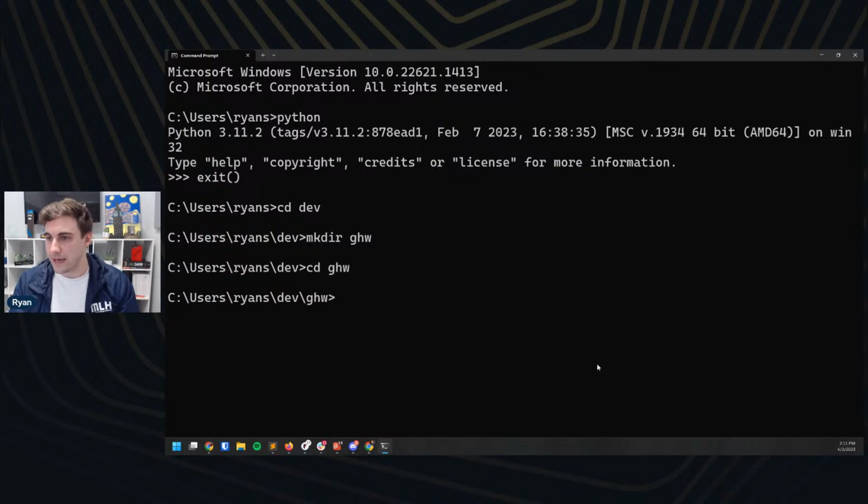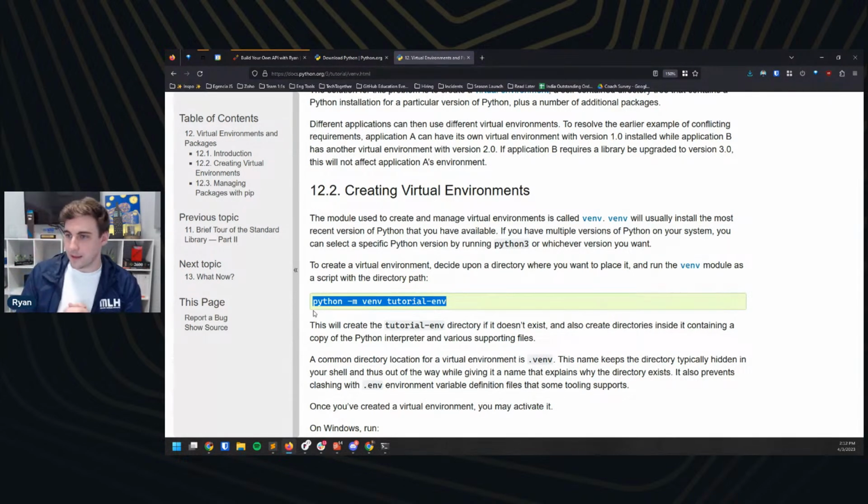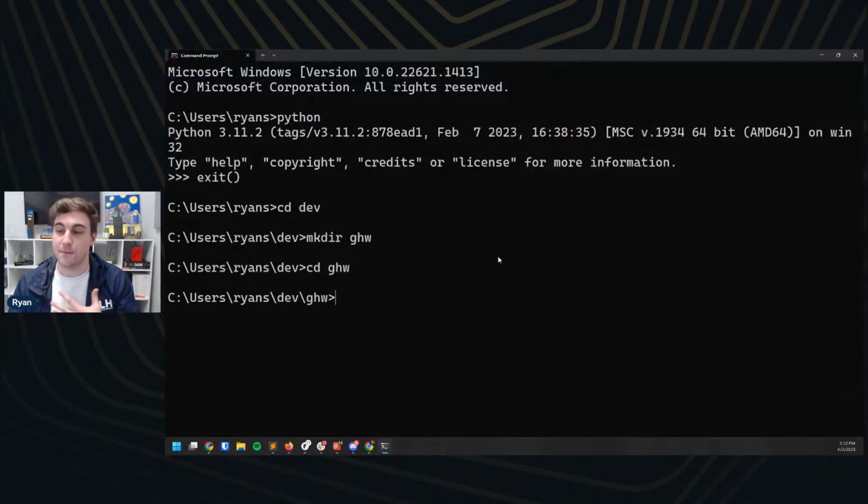Cool. So I'm going to go back to that virtual environment documentation I was talking about. We're going to start a new virtual environment here. This is going to make a little space for all the different extensions that we install for Python and keep them nice and tidy as well. So we're just getting ourselves set up here. You can literally copy paste this if you want to. I'm going to write it out just for practice. For me, I find typing out the commands myself helps me remember them.